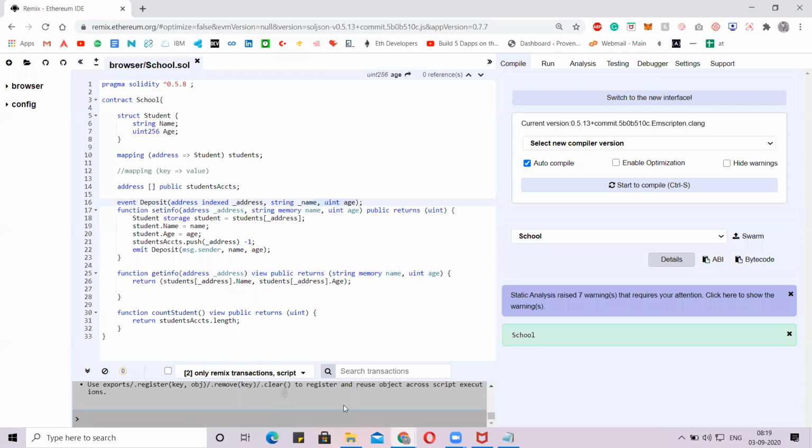They are not accessible, and not even the person who deployed the contract has those rights. They can only be called externally after the contract is deployed. We can't call the events and emit inside the contract. Even the owner of the contract can't call those events inside the contract. Is that clear, guys?